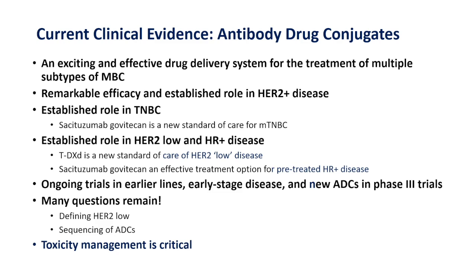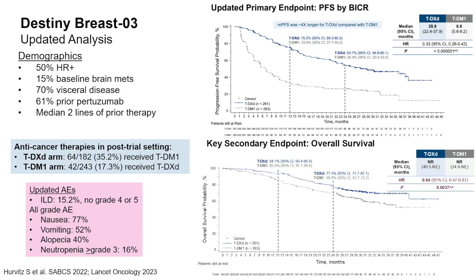So it kind of challenges what we're doing now, and we may want to deliver our chemotherapy primarily by using ADCs in the future as we continue to develop new ADCs with novel payloads. So we have an established role in HER2-positive disease, triple-negative breast cancer, HER2-low and hormone receptor-positive disease, and many ongoing trials in earlier lines, early-stage disease, and phase 3 trials. So we'll talk a little bit more about these at the moment.